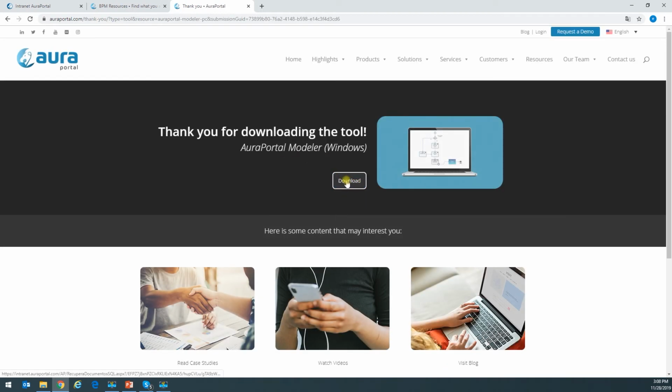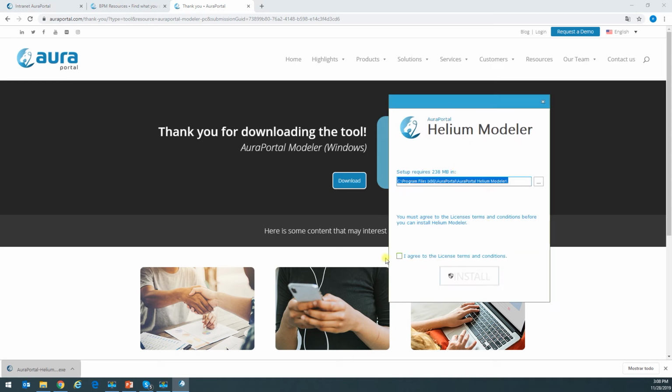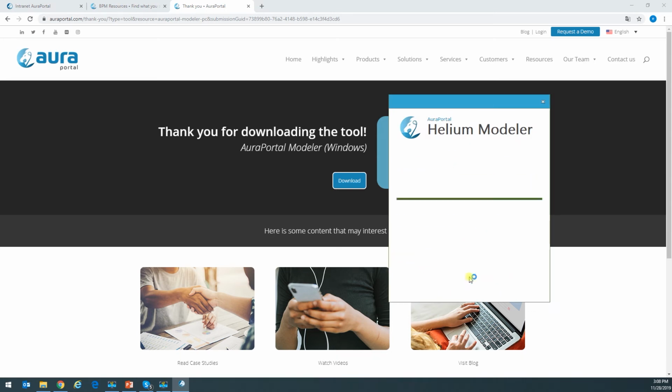Okay, now I have this button here where I can download it. And here it's going to download into my computer. The next thing I want to do is install it. So it's already been downloaded to my computer. Now all I have to do is click on it, and this window pops up. I'm going to agree and click on install. As soon as I do this, the application is going to be installed on my computer.